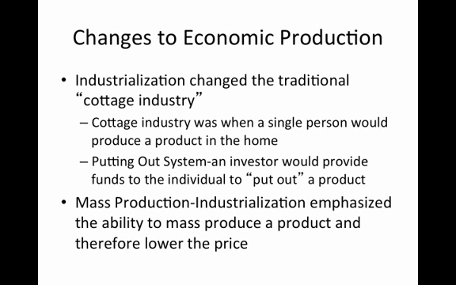Changes to economic production. Industrialization changed the traditional cottage industry. Cottage industry referred to when a single person would produce a product in the home. They would then do something called the putting out system, in which an investor would provide funds to the individual to put out a product onto the market. The problem with this system was you could only make one product about per month, whereas under the Industrial Revolution, you could mass produce. In mass production, industrialization emphasized the ability to make multiple products and therefore lower the price over time.